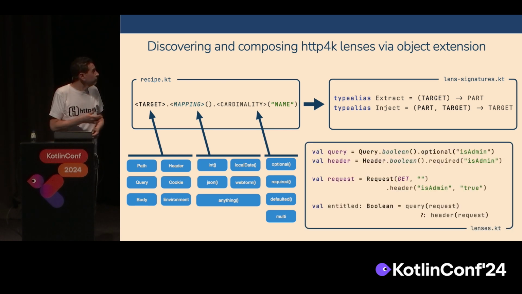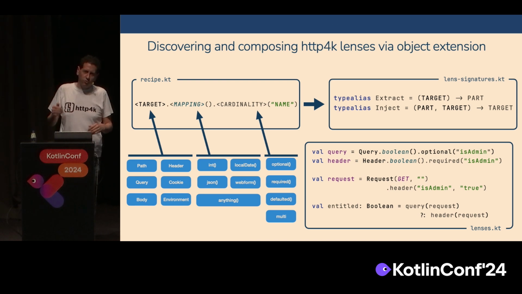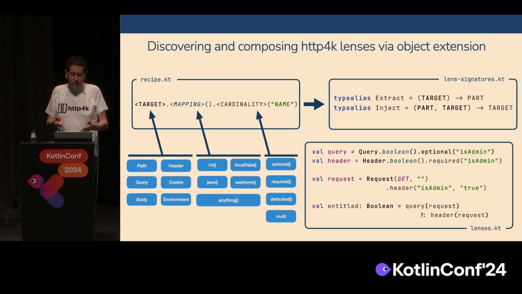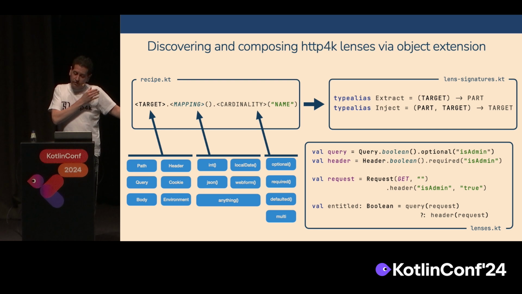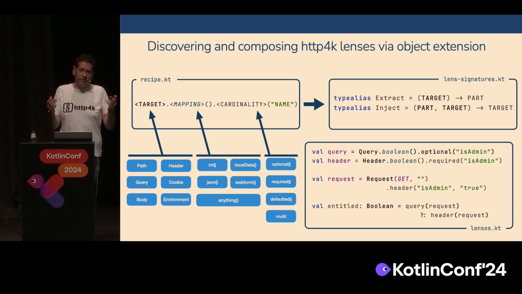This is how you would use it. We've got a query and a header. They're both called admin. One's optional, one's not. And they're both Booleans. So this is how we would use it. We'll define a request. Once we've built our lens with the recipe, you can see the lens of query and header. You can apply them to the request, and you get the completed exact type back. And if the required header isn't there, then you get an exception.